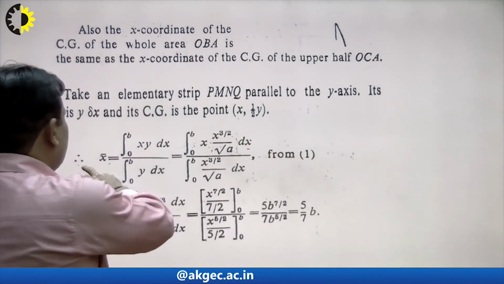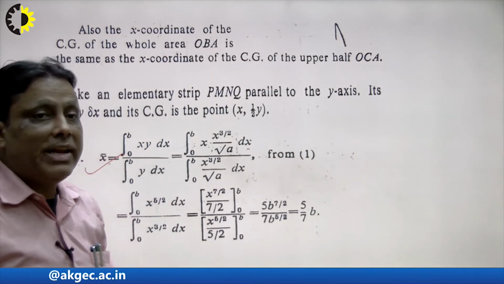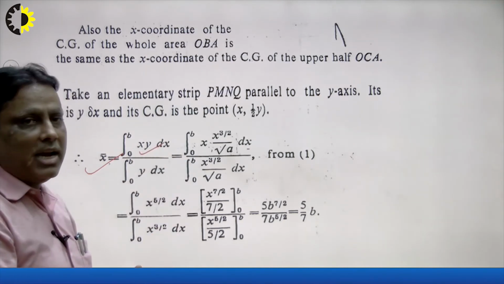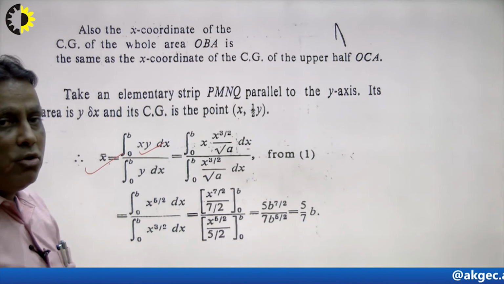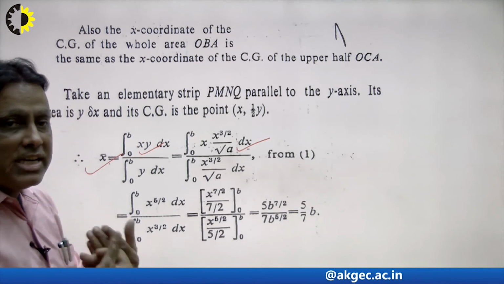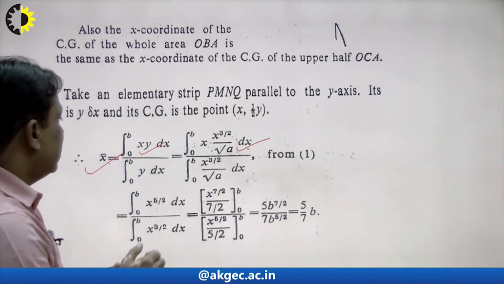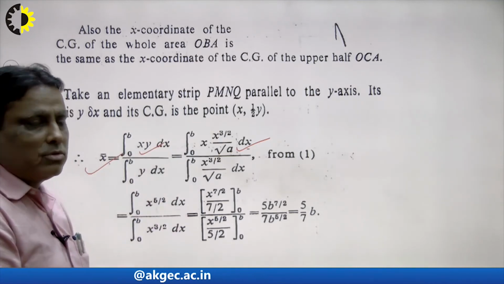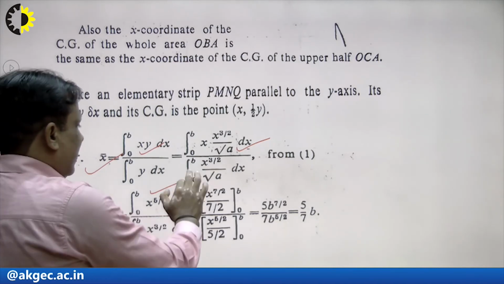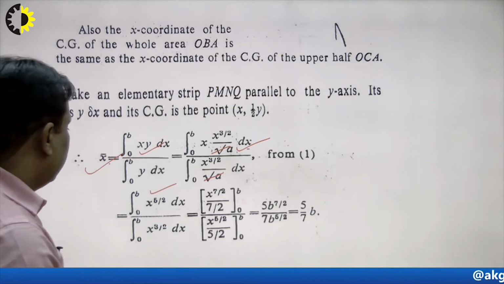First of all I want to calculate x bar, and the question says the density is x into y, density per unit length. So I write here x y dx, and what is the value of y? The value of y is equal to root a times x raised to the power 3 by 2. Now we can calculate it. x times x raised to the power 3 by 2 gives x raised to the power 5 by 2. In the same way, with x raised to the power 3 by 2, root a cancels out because this is the constant part, and this will be the 3 by 2.